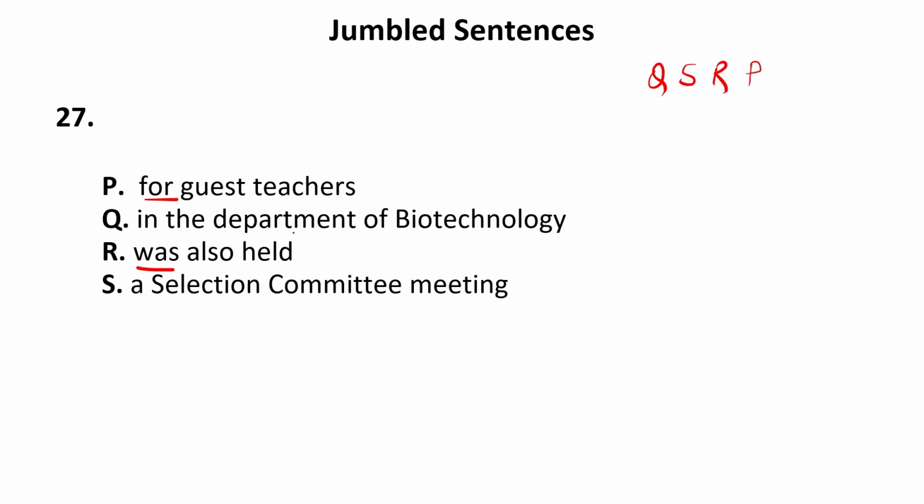But if I begin the sentence using S, "a selection committee meeting was also held in the Department of Biotechnology for guest teachers." So these two sequences we have already made. If I begin the sentence using P, "for guest teachers, a selection committee meeting was also held in the Department of Biotechnology," this can also be the sequence.